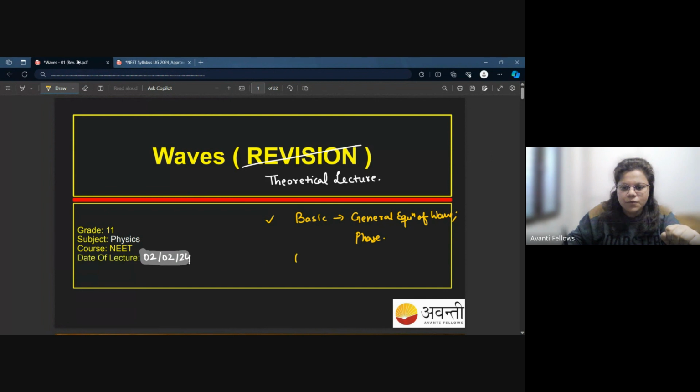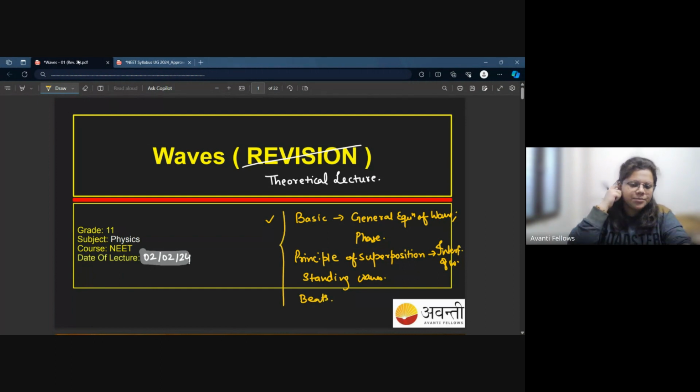After it, we will go for the principle of superposition, followed by interference of waves, then standing waves, and then beats. Ideally it's a lengthy chapter, but since it is a very difficult chapter for students, as per their feedback, I want to start this chapter. I don't know how many classes we have and when we're going to get through it, but let's try.